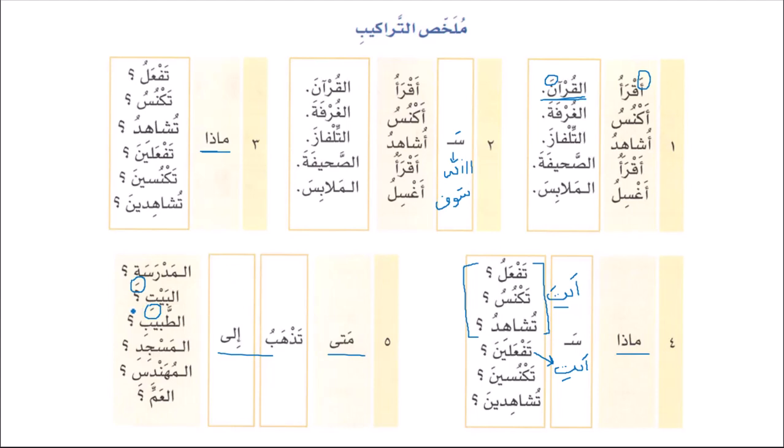Now what you should do as a student, you should have your own notebook, and on your notebook you must write these grammatical points as a summary, so that by the end of the course you have your own database, or your own summary of the grammatical structures of the Arabic language.